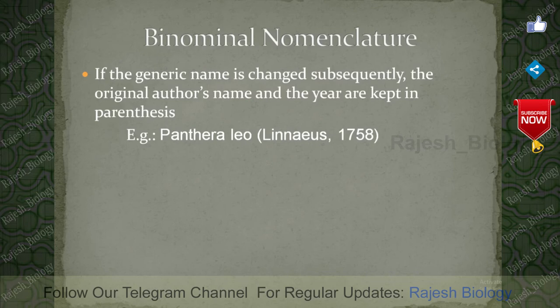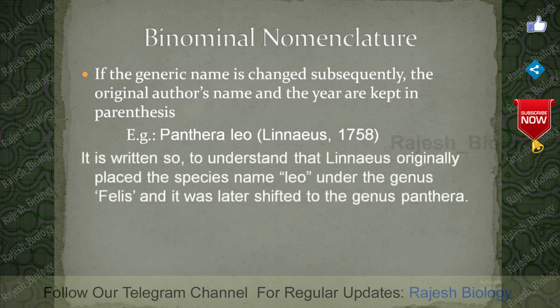Parenthesis means brackets. So Panthera leo Linnaeus 1758 under brackets. This simple sentence gives so much information. It shows that Linnaeus originally placed the species name leo under the genus Felis, and it was later shifted to the genus Panthera.